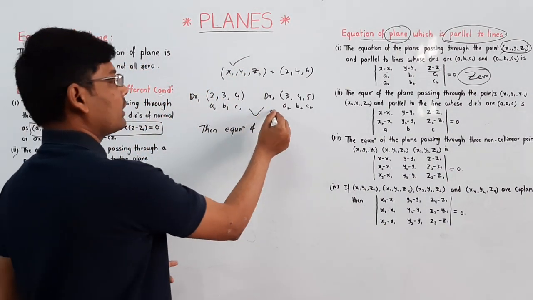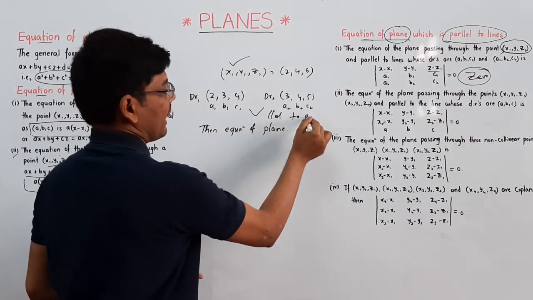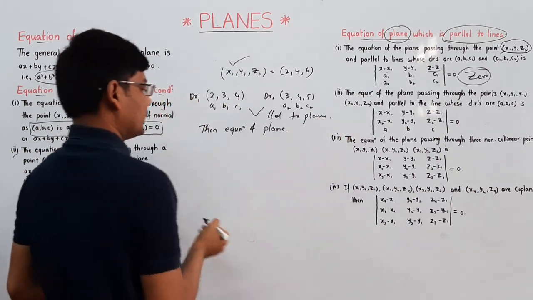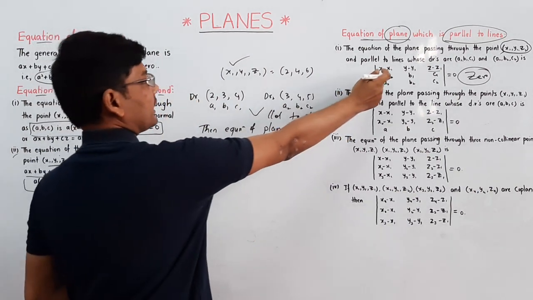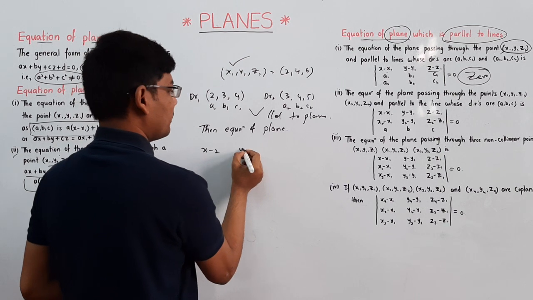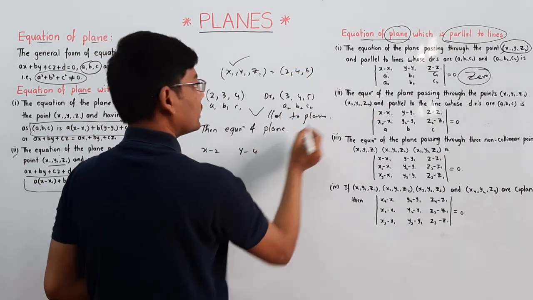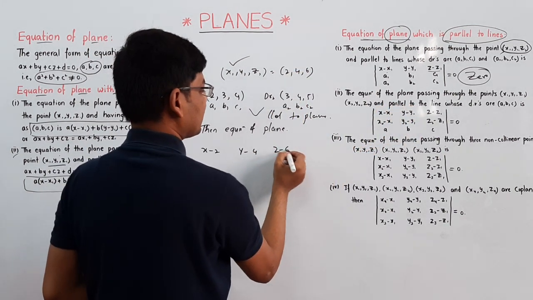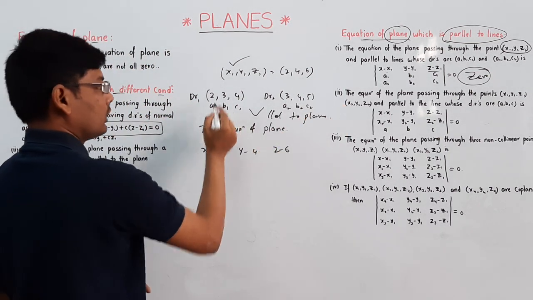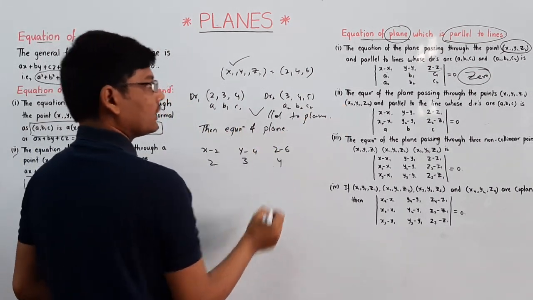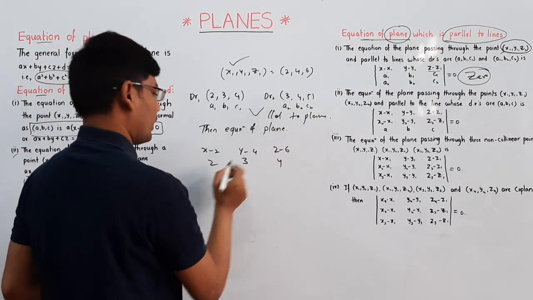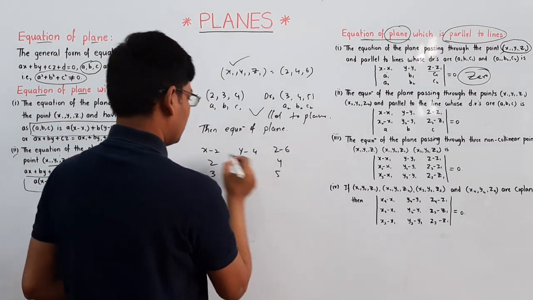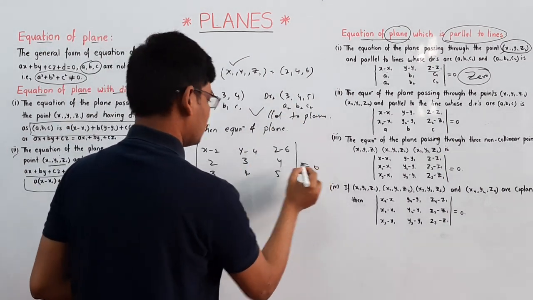These two lines are parallel to the plane here. So the equation will become x minus 2, y minus 4, z minus 6; 2, 3, 4; 3, 4, 5. Let's find the determinant equal to 0.